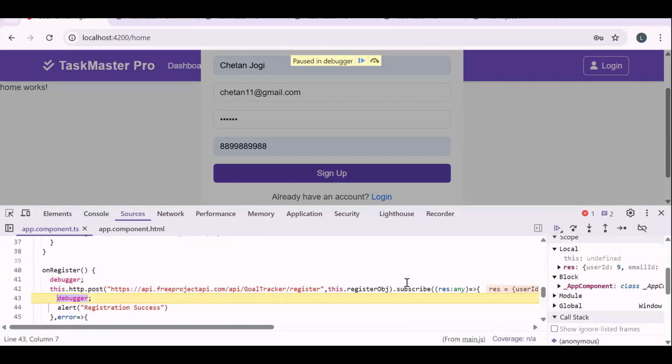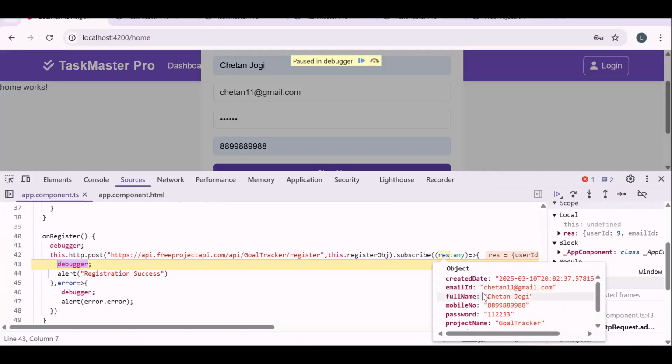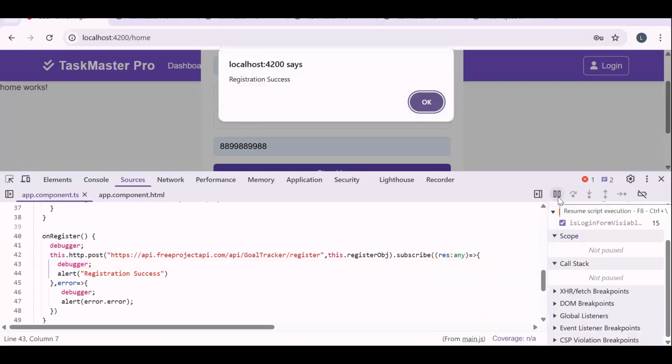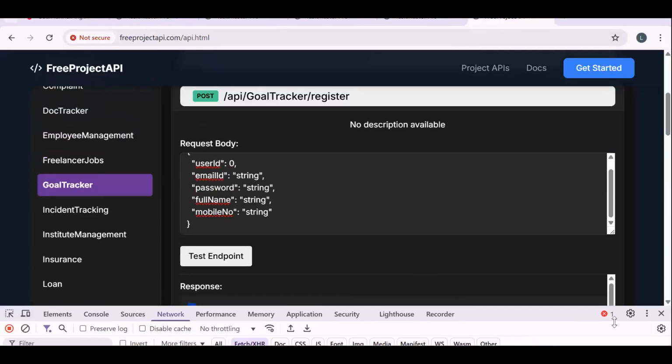Let's try to click on sign up now. Continue. So now you can see subscribe block got executed, means this email ID is valid. There is no other user with this email ID. And in the response, you can see user ID also we got. So user registration is success. Fine. Next thing we have to log in. So let's do the login. So for login, again, we need to check the API. Let's go over here.